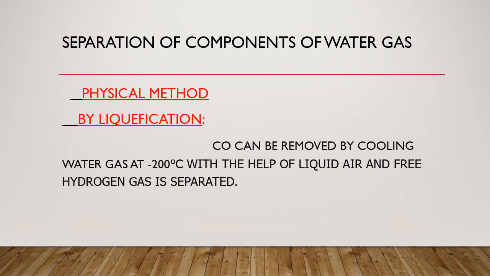Okay, students, how can we separate the components of water gas by a physical process, by a physical method? The physical method is liquefaction. How can we do the separation? Carbon monoxide can be removed by cooling water gas at minus 200 degrees centigrade with the help of liquid air, and the free hydrogen gas is separated. For this we have to condense the carbon monoxide by cooling water gas at minus 200 degrees centigrade, and at that temperature hydrogen gas is separated out, because carbon monoxide liquefies at this temperature.